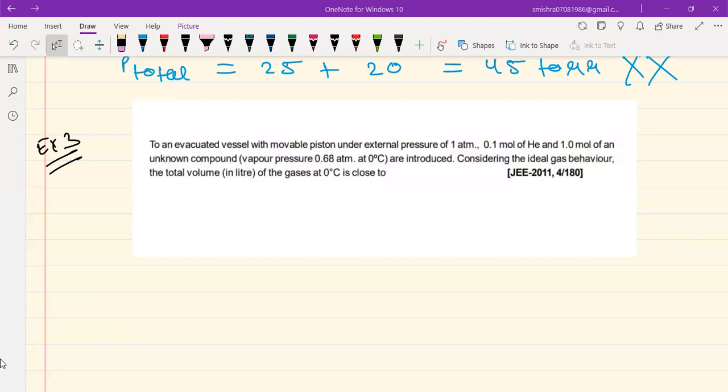All right, students. So let's have a look at this classical problem, which is from JEE Advanced. You can see JEE 2011, it was for 4 marks. Let's have a look at this problem, and this is going to be your last problem on vapor pressure.